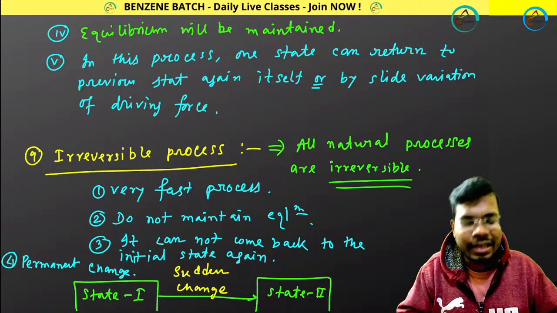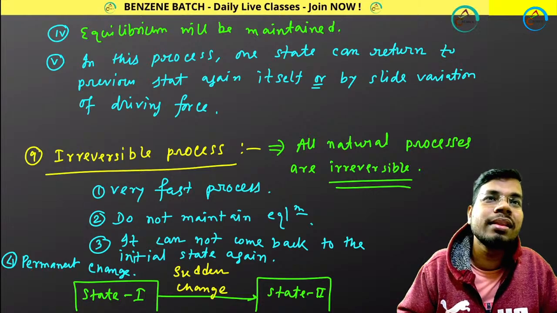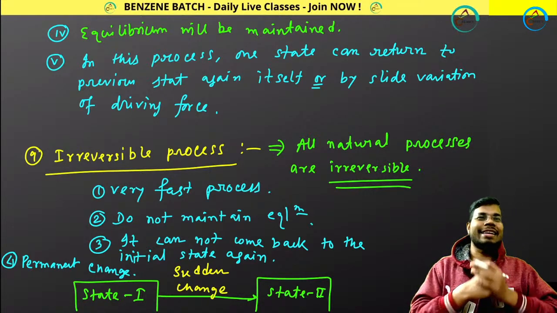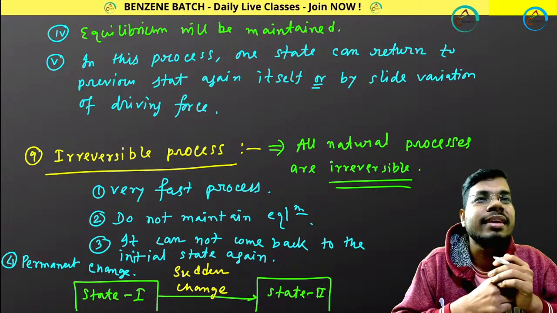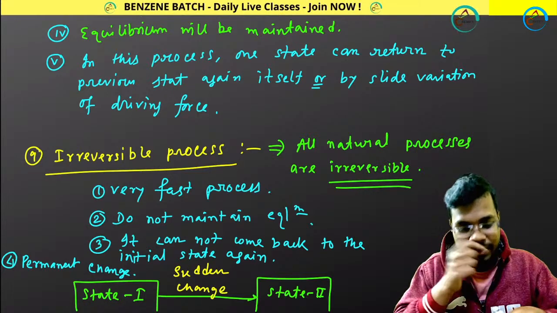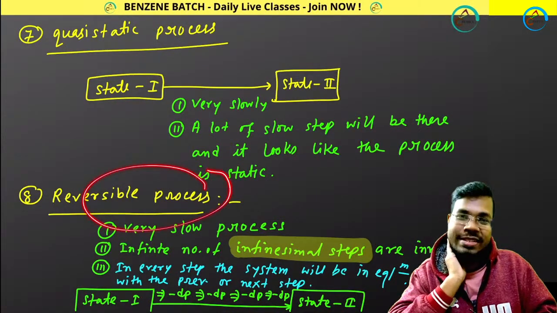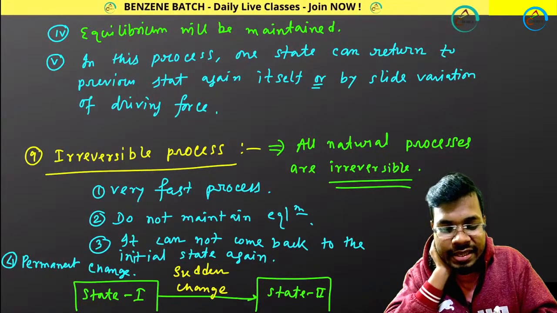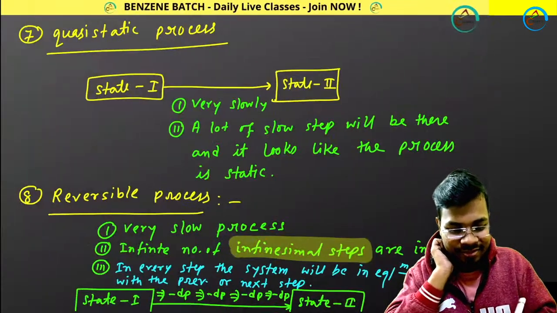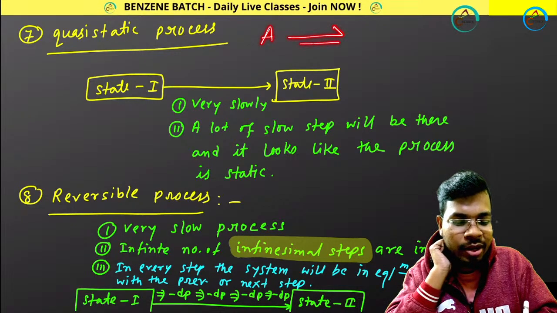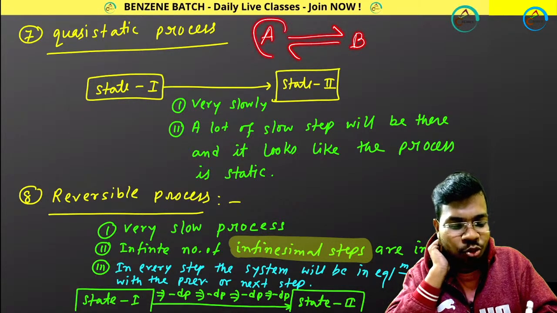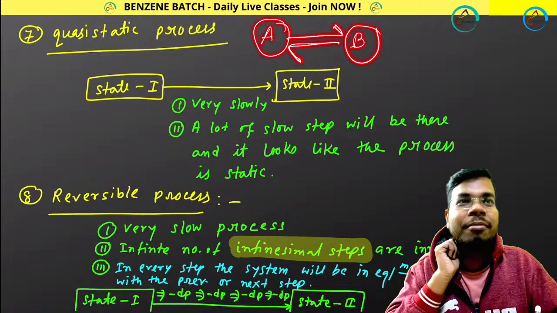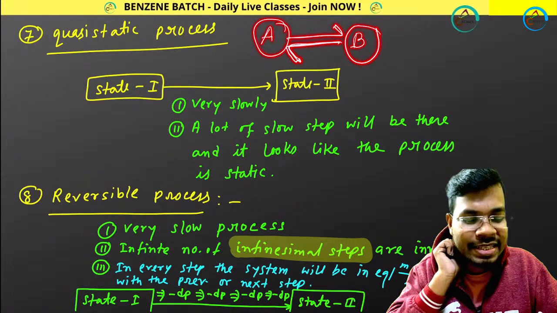I am getting one interesting question about chemical kinetics. Kundan is saying reversible steps are very slow steps. So look at this, Kundan. Where is this equilibrium maintained? Suppose you have reactant A and you are going to B. A to B, I am not talking about this equilibrium.